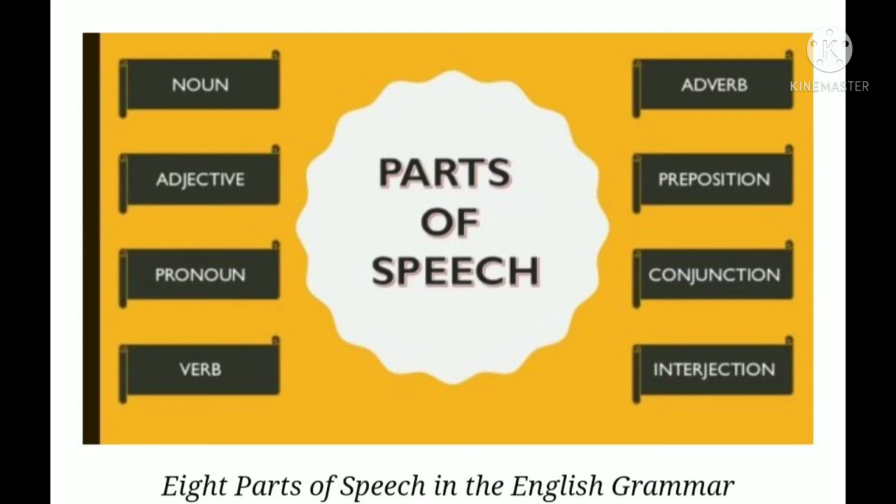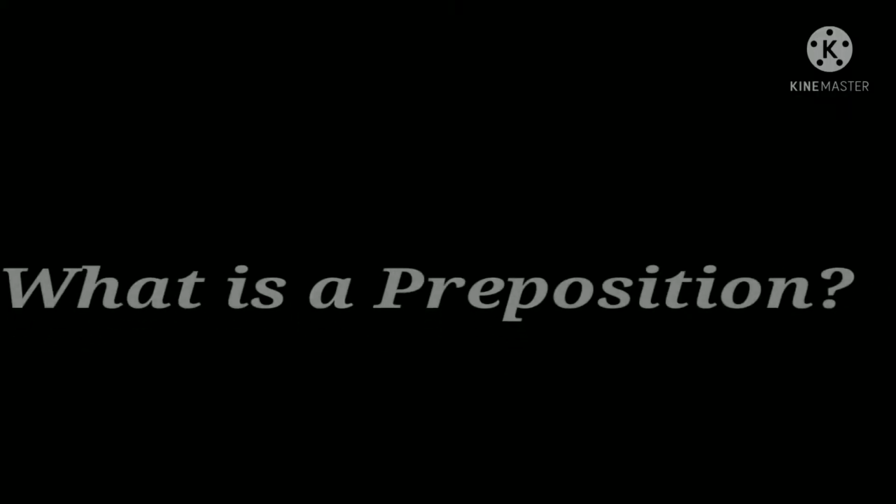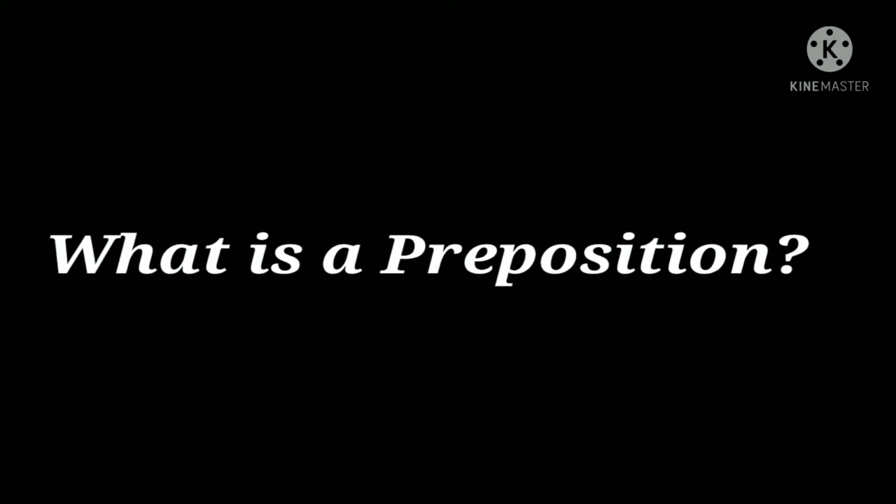Preposition, a word which shows the relationship between the words. Conjunction, joining words or sentences are called conjunctions. And now the last one is interjection. Words which express sudden feeling are called interjections. Now you must be remembering parts of speech, isn't it? So in that we studied preposition. Now we will see that in detail. First we will see what a preposition is.